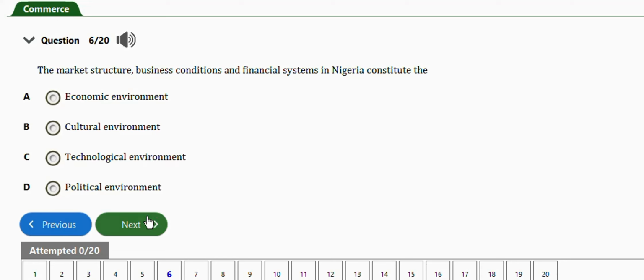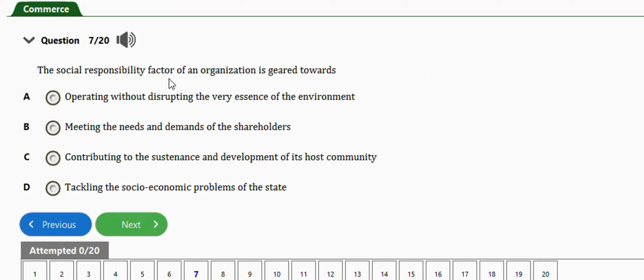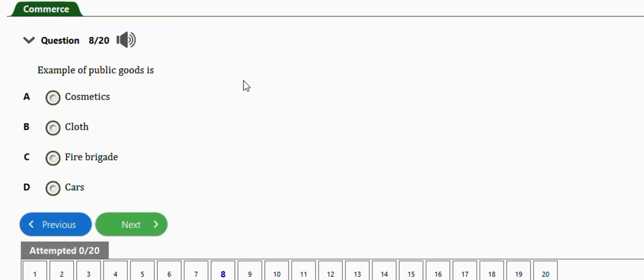Very important. Next question says the social responsibility factor of an organization is geared towards operating without disrupting the very essence of the environment, meeting the needs and demands of the shareholders, contributing to the sustenance and development of its host community, tackling the social and economic problems of the state. So the right answer is option C, contributing to the sustenance and development of its host community. Next question says an example of public goods is cosmetics, clothes, fire brigade, cars. So the right answer is option C, fire brigade.